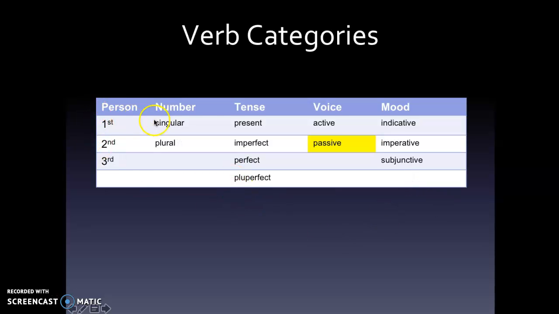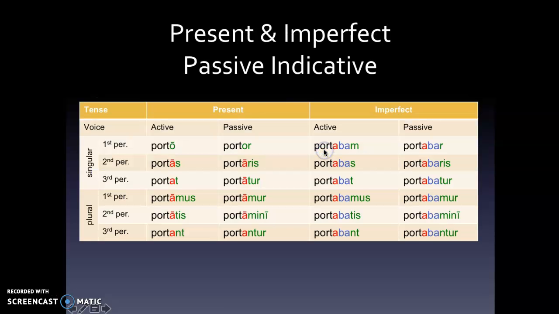These are our different categories that we know within verbs: person, number, tense, voice, and mood. A new voice is what we are learning now. Up until now we've only known active verbs. Now we will know passive verbs as well. Thankfully we're only learning them in the present and the imperfect tenses to start off with.